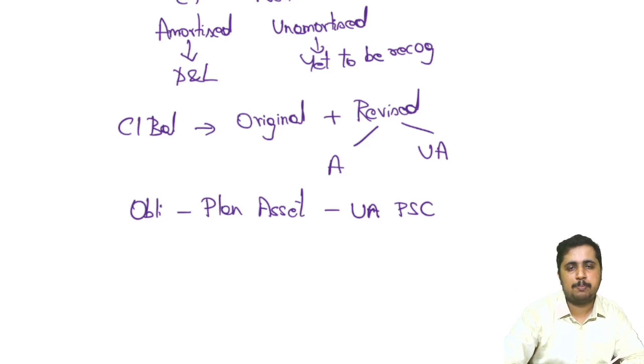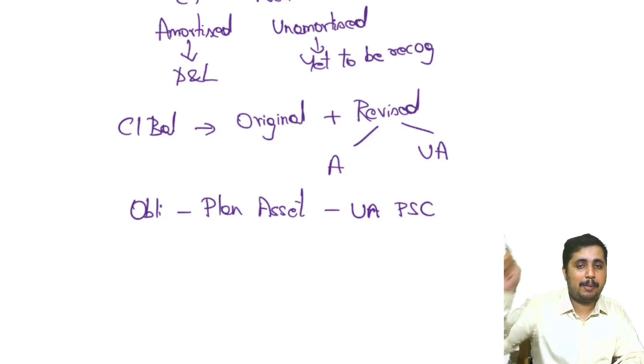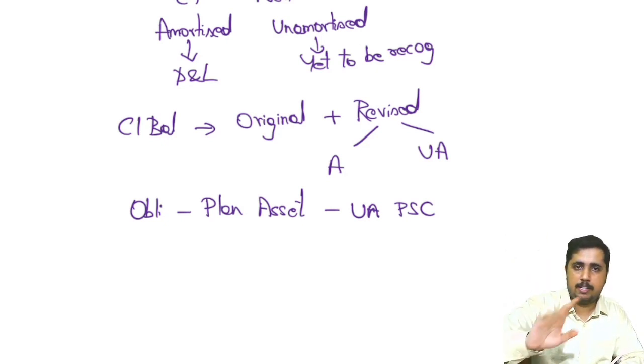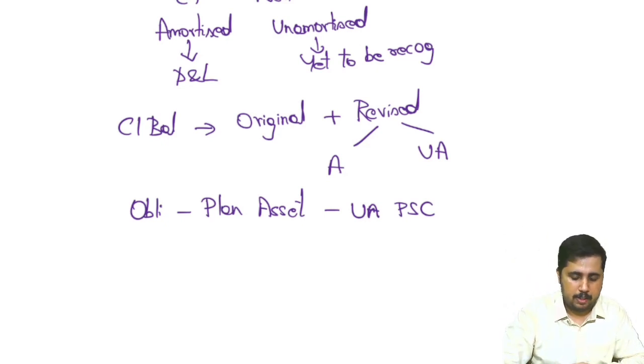Therefore, unamortized past service cost will also be deducted. This is additional concept number 1, which is past service cost. Amortized will go to P&L, unamortized will be deducted from the liability because it is not recognized.